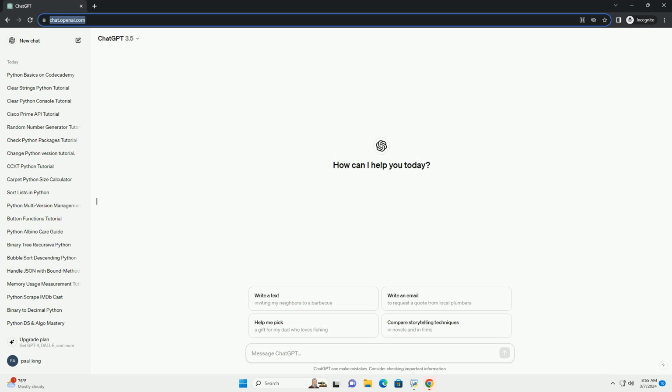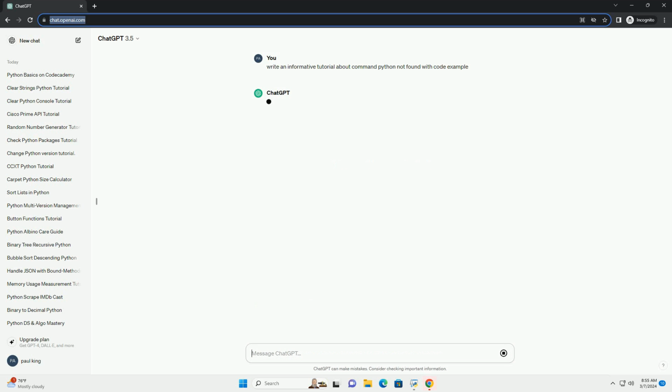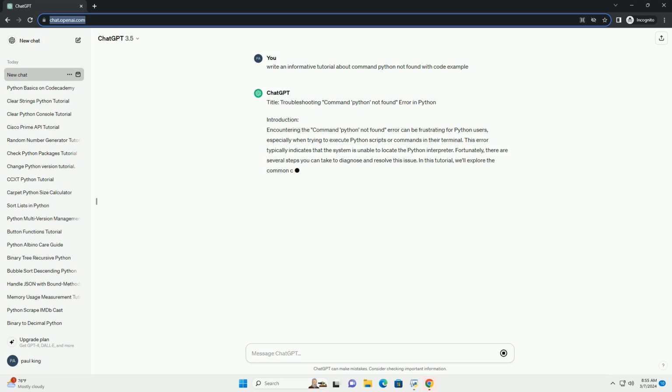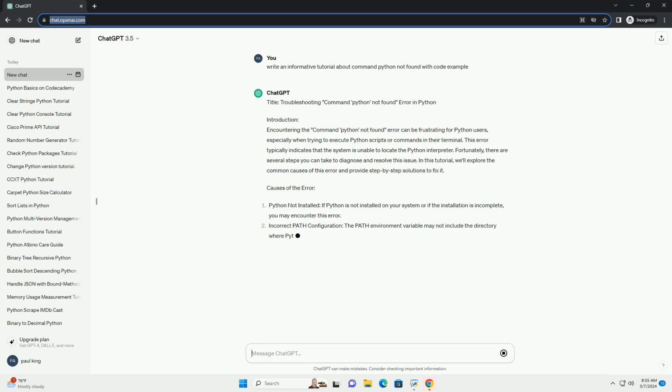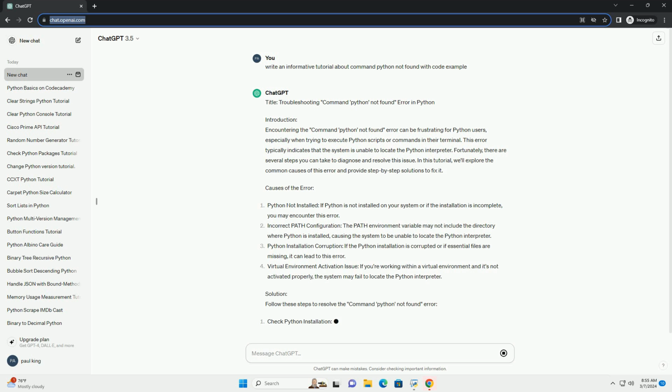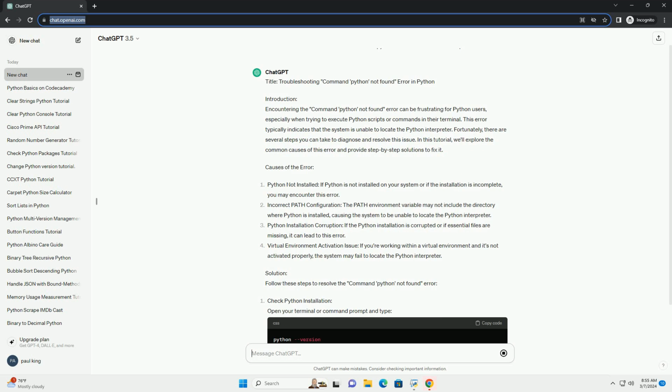Title: Troubleshooting "command python not found" error in Python. Introduction. Encountering the "command python not found" error can be frustrating for Python users, especially when trying to execute Python scripts or commands in their terminal. This error typically indicates that the system is unable to locate the Python interpreter. Fortunately, there are several steps you can take to diagnose and resolve this issue. In this tutorial, we'll explore the common causes of this error and provide step-by-step solutions to fix it.